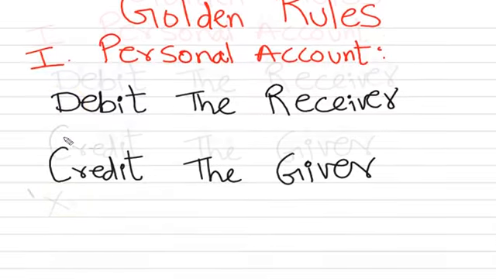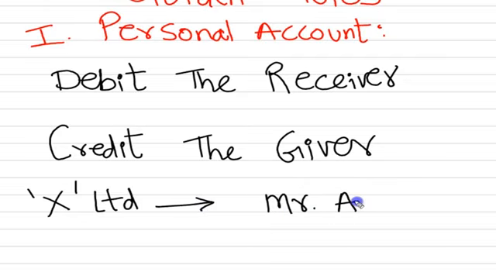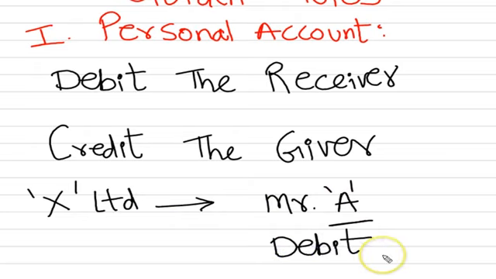Say for example, there is a business organization X Limited. X Limited is making payment to Mr. A. So what will happen is, X Limited, while recording this in the books of accounts, will give a debit effect to Mr. A. As the rule says, debit the receiver.